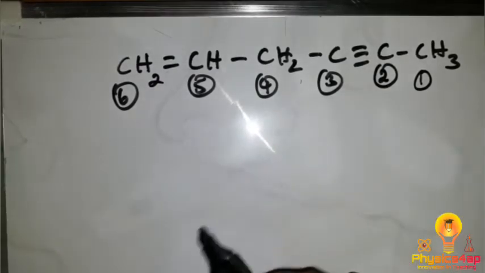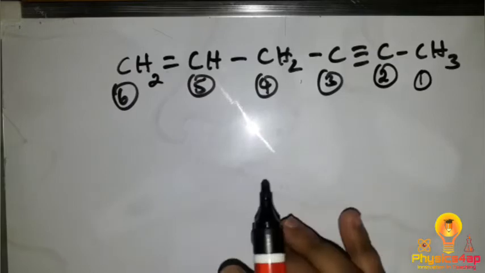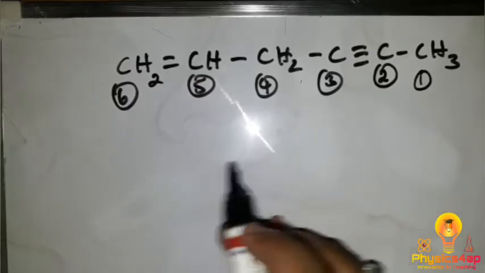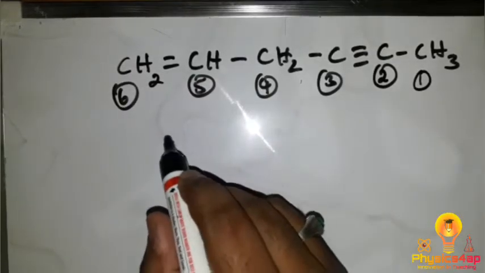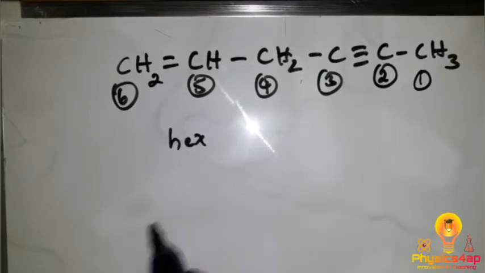Now how do we write the IUPAC name here? As we have 6 carbons, we write hex hyphen.